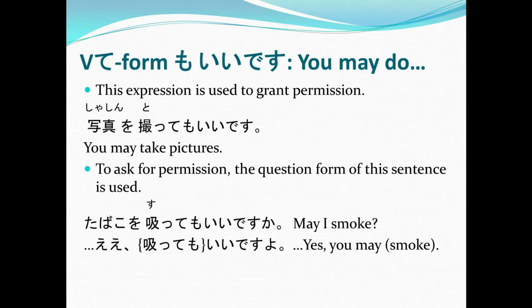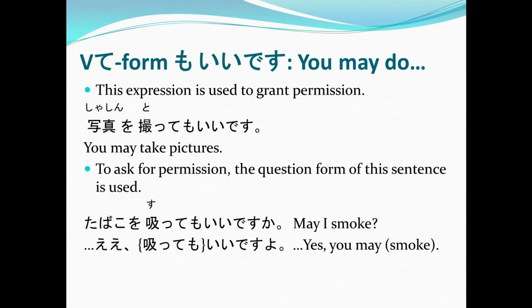Sutte mo ii desu yo. Or if you want to shorten your answer, you could just say ii desu yo. But again, in Japanese language, you have to repeat the verb when you're answering. So, the right one would be sutte mo ii desu yo, or yes, you may.